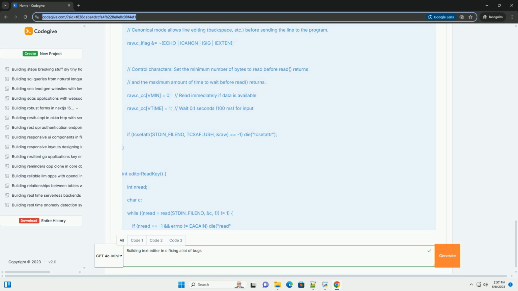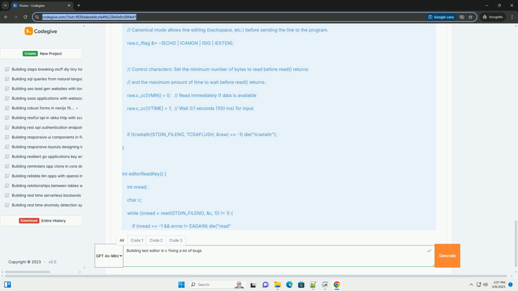If E.cy >= E.rowoff + E.screenrows, E.rowoff = E.cy - E.screenrows + 1. If E.rx < E.coloff, E.coloff = E.rx. If E.rx >= E.coloff + E.screencols, E.coloff = E.rx - E.screencols + 1.